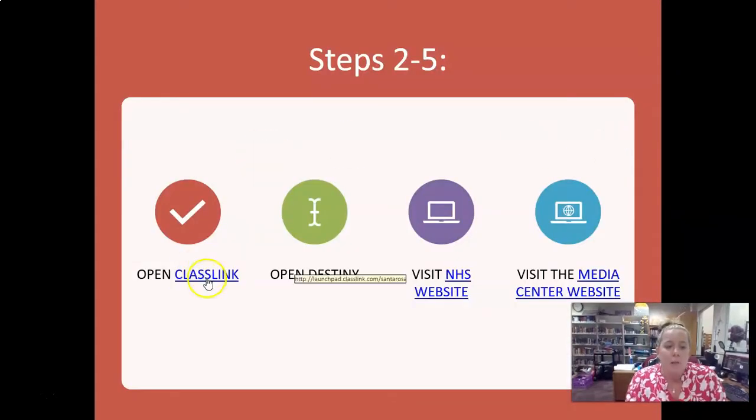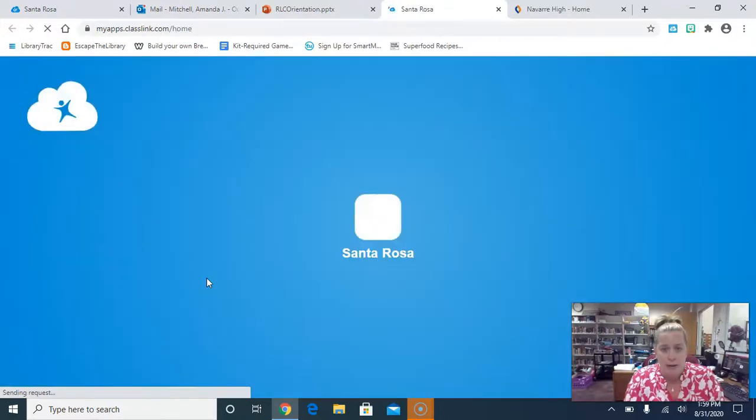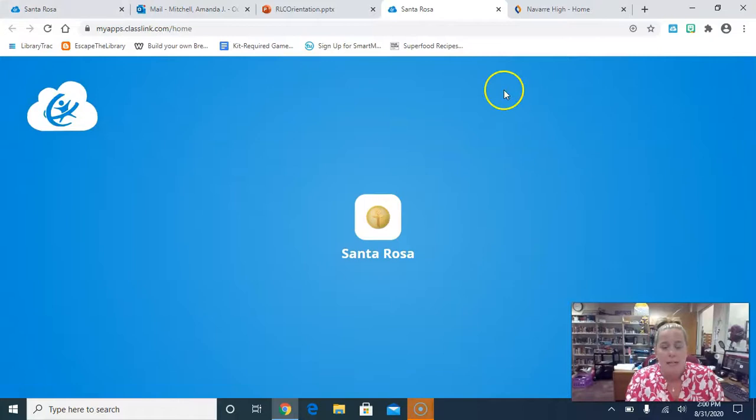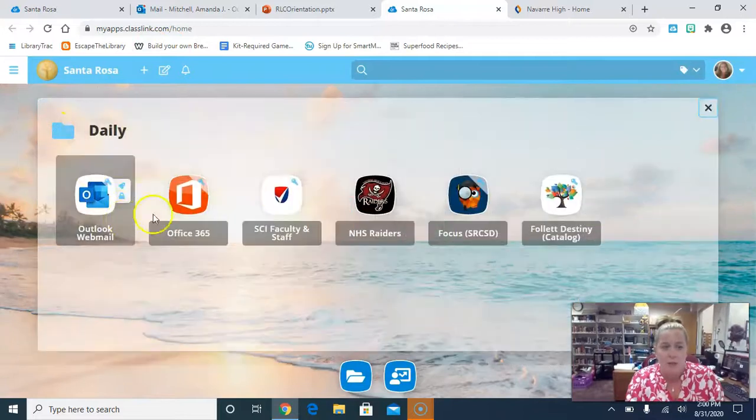So if you're not already familiar with Classlink, we're going to take a look at what that looks like. I am signed into my Classlink right now, so you'll see what mine looks like. Yours will look similar, but basically it's kind of a one-stop shop for all of the apps that you have for Santa Rosa County schools, and you can put them in folders like I have to keep things organized. This is the stuff that I use every day, so I have it all in one little place.